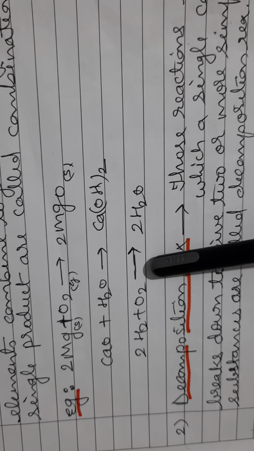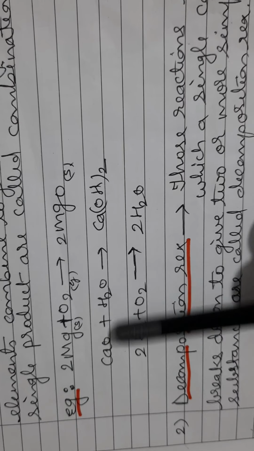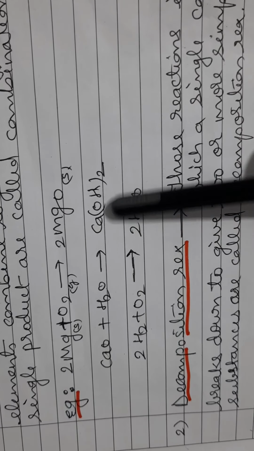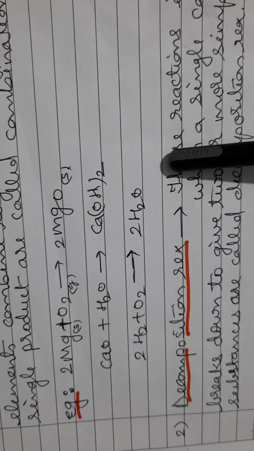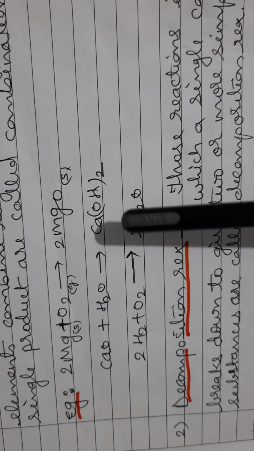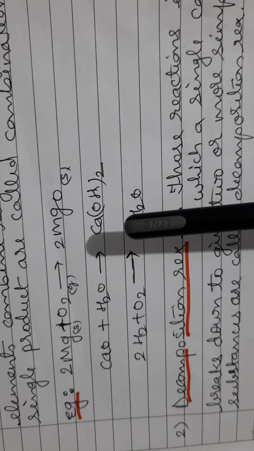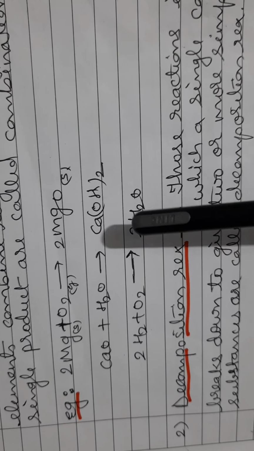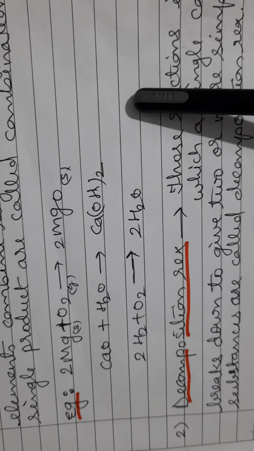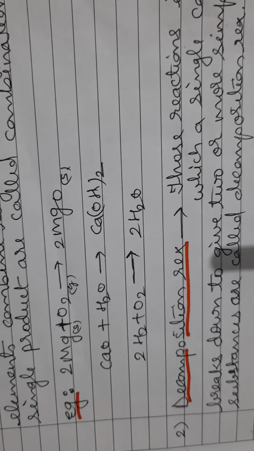You observe that two elements or two compounds are combining and giving us a single product. In each case, only one product is formed. So such reactions in which two elements or compounds combine and give a single product are called combination reactions.